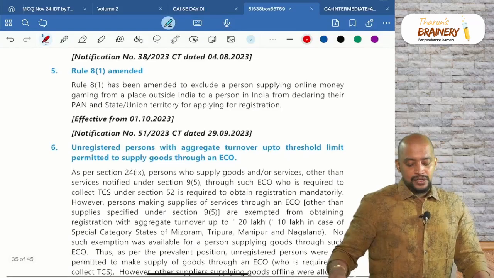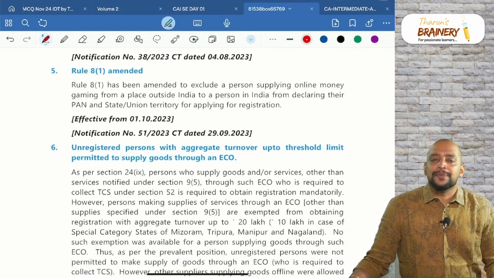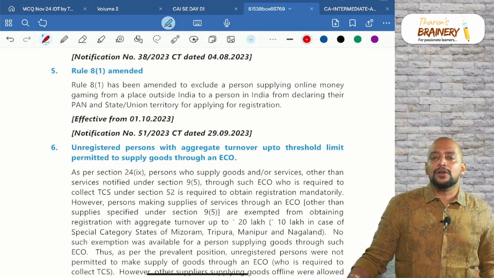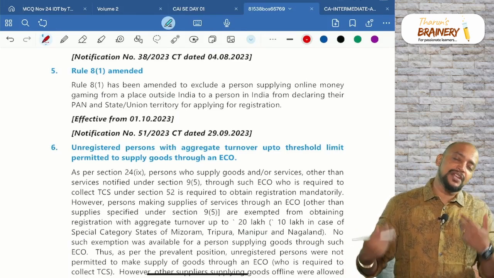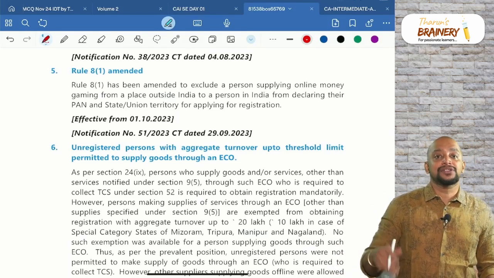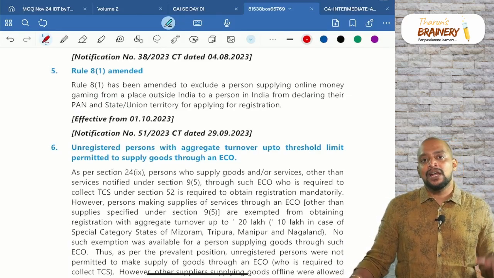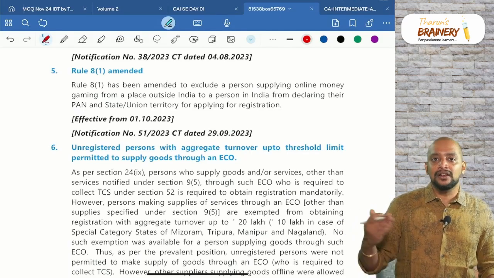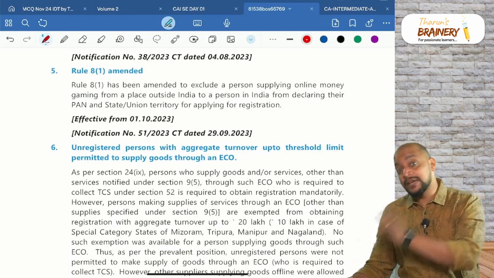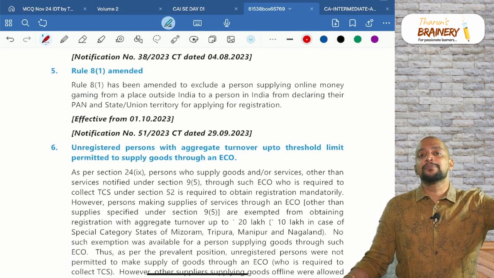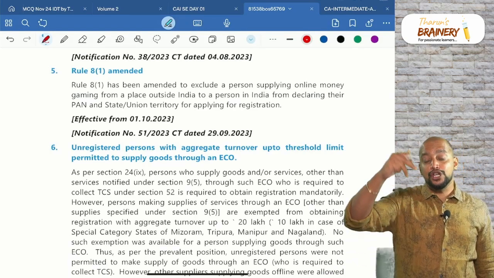Then next one, online money gaming person located outside India. Like betting platforms which are located outside India, they have to get registered in India, and even if they are supplying to any person in India, they have to compulsorily get registered and they need to pay GST. Like a lot of betting platforms are there, like 1xBet, Parimatch, and then even this Rummy Circle, many companies, foreign betting companies. So these companies, when they provide service to any person in India, the supplier, that is the online betting company or online money gaming company, is only liable to pay GST, so they should register.